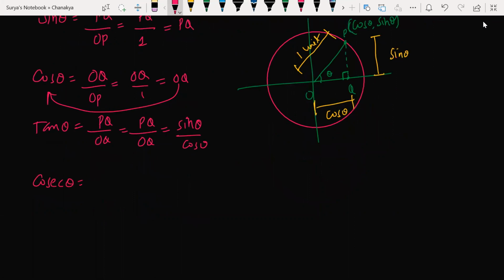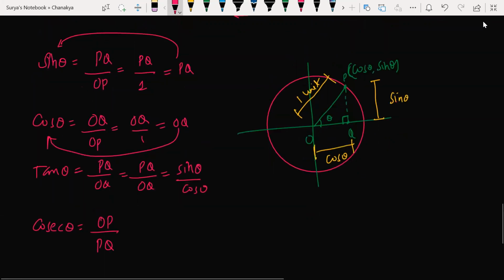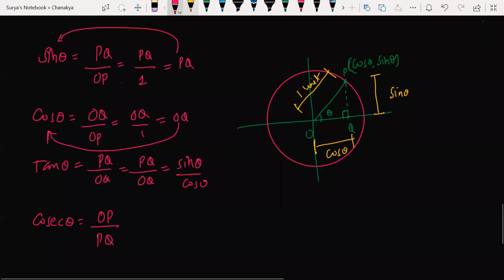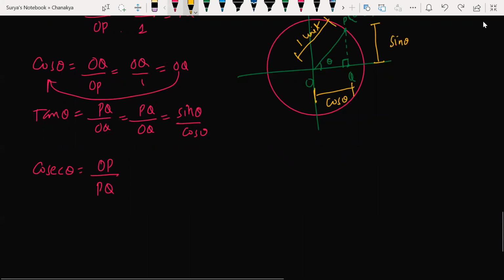Let's talk about cosec theta. Cosec theta is nothing but, beta, OP by PQ, or not? I wrote the reciprocal of sin, that's it. OP is 1 here, so 1 by PQ, which is 1 by sin.